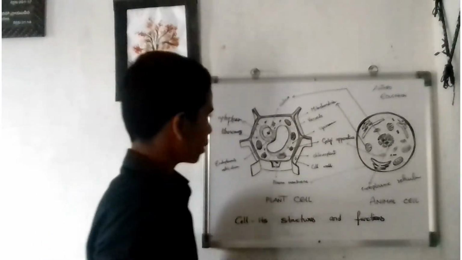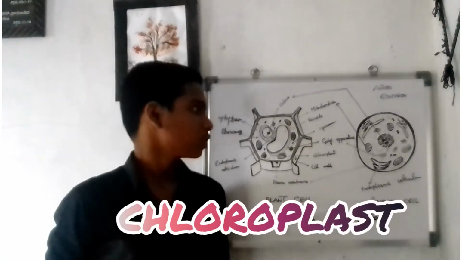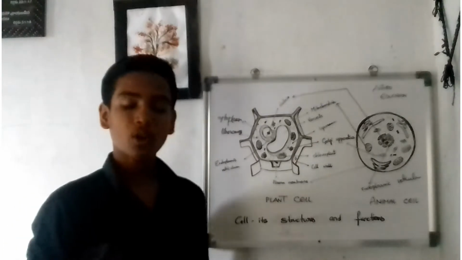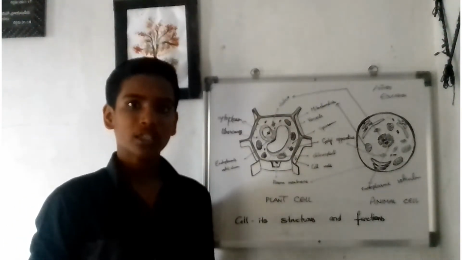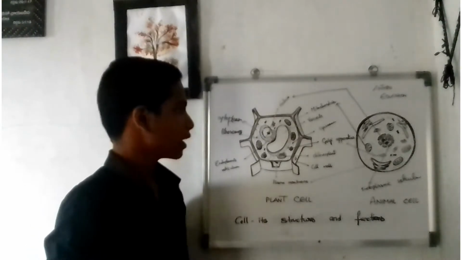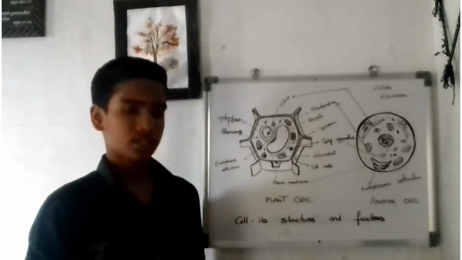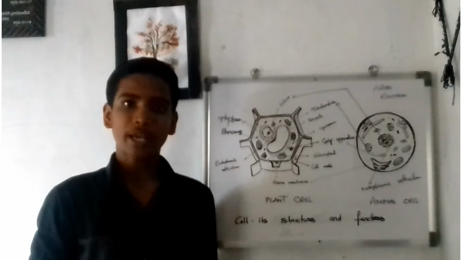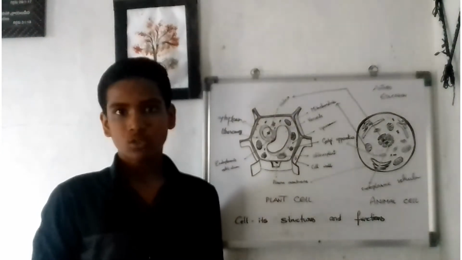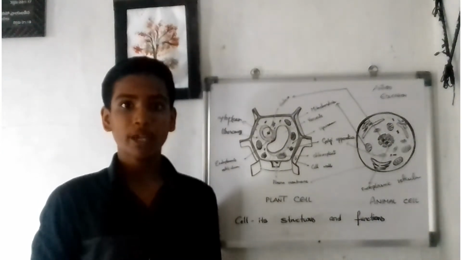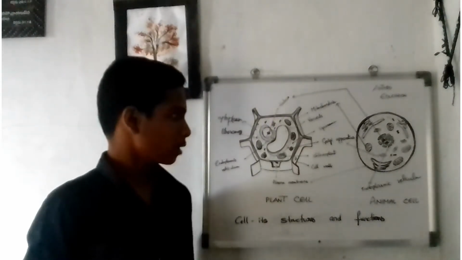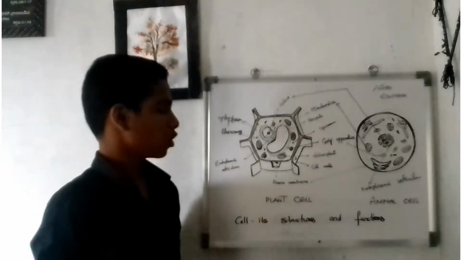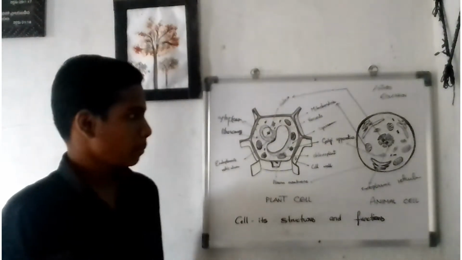Next, I am going to tell you about the chloroplast. The chloroplast is the most important organelle in the cell, because without it we human beings would not exist. The chloroplast performs the process of photosynthesis, which is the main process that captures light and produces food. This chloroplast contains a pigment called chlorophyll.